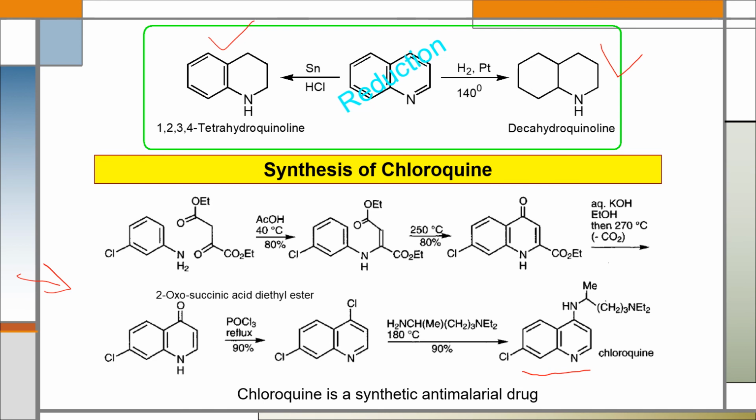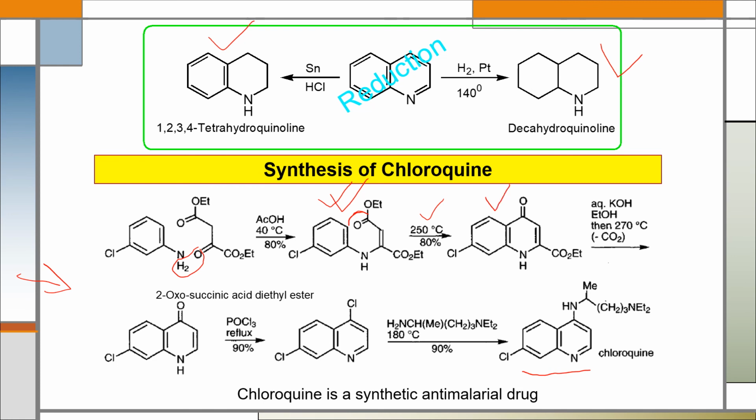When these two starting materials react in acetic acid at 40 degrees centigrade, condensation will occur and one molecule of water will be eliminated, and it will be converted to a product like this. When this compound is heated at 250 degrees centigrade, a new bond will be formed between these two carbons and this product will be produced.